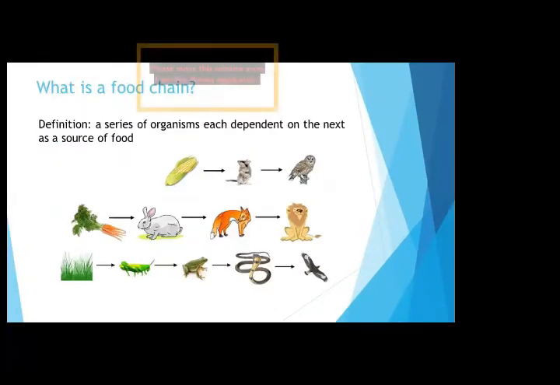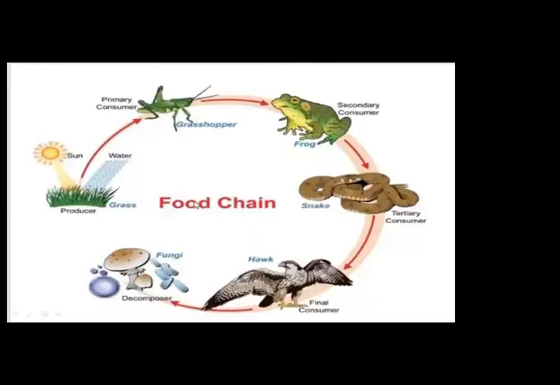Okay, I will recall the whole unit again. Food chain. Do you know about the food chain? Yesterday I told you about the food chain. A food chain is a series of organisms, each dependent on the next as the source of food. These are the examples, the diagram of a food chain.